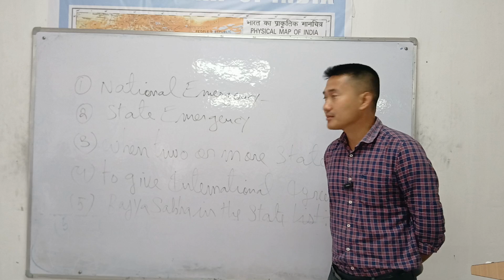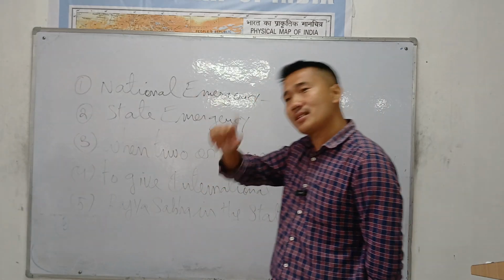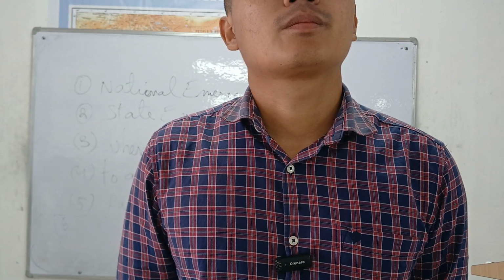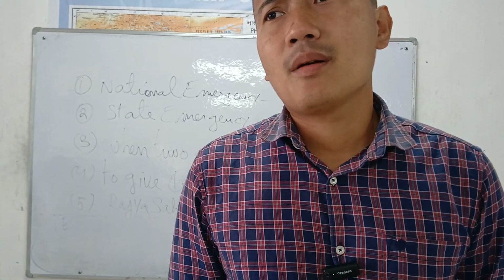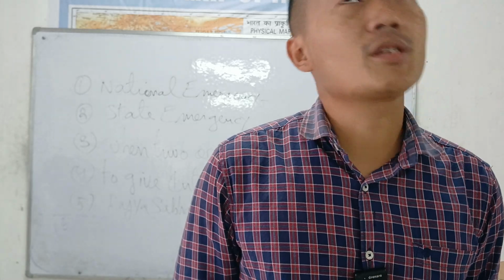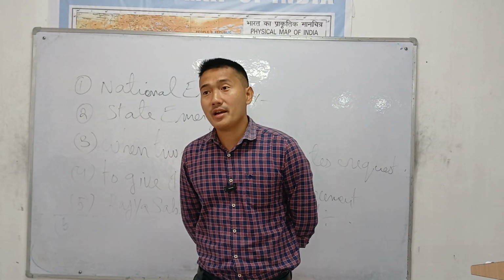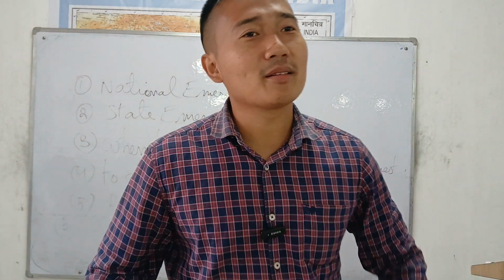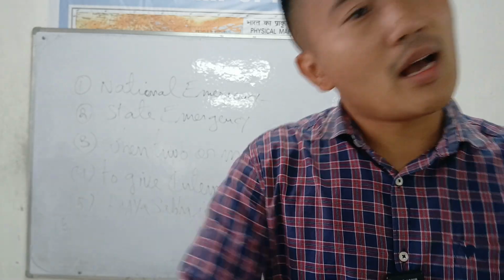Number 3 is when 2 or more states request the center. If Nagaland and Assam are having a border dispute, or see the Suku Valley, Manipur and Nagaland are fighting over the Suku Valley, right? So no one will give up. I'll say Suku is mine. You also say Suku Valley is mine. So, okay, then the Nagaland government and Manipur government can ask the center.